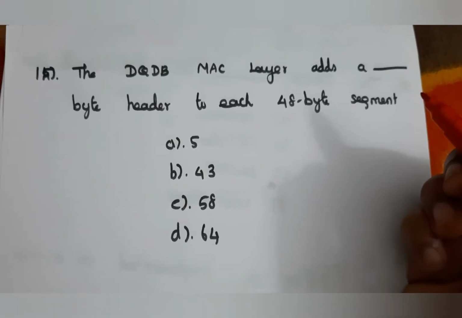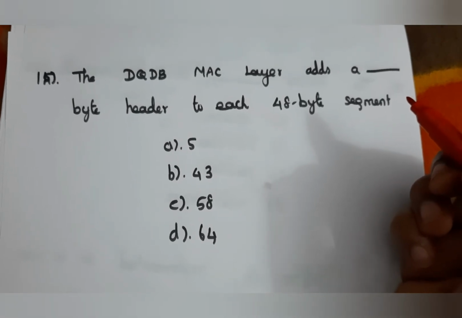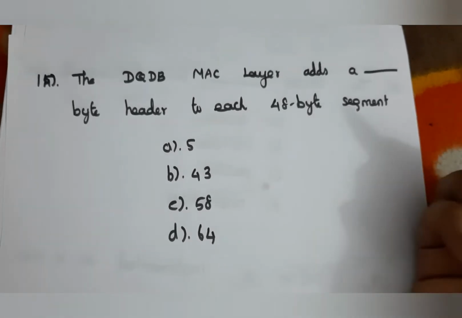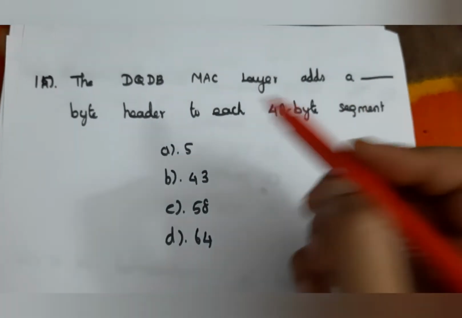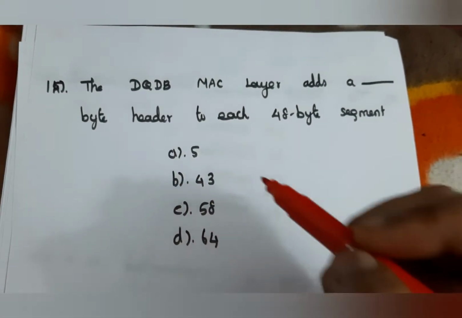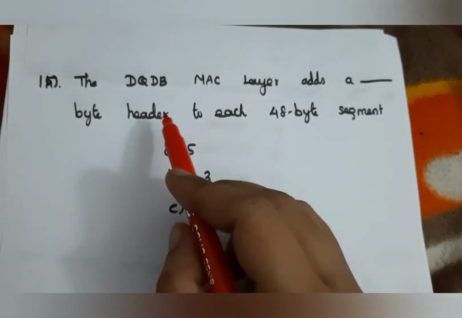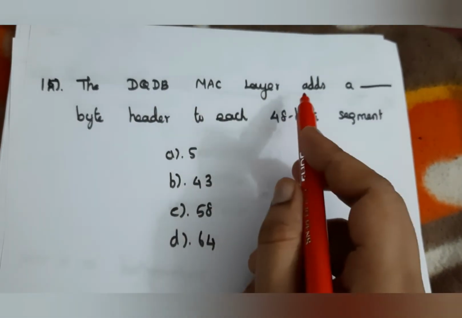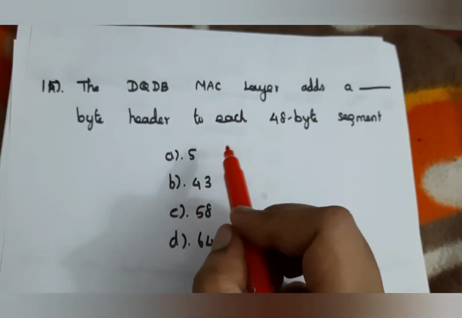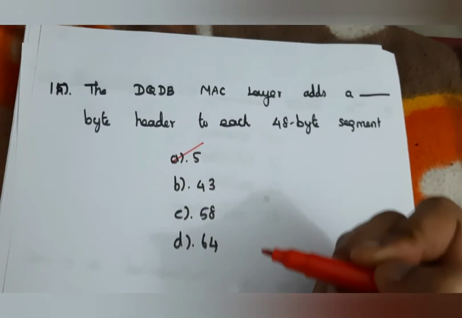Next question, the DQDB MAC layer adds a 5-byte header to each 48-byte segment. This header includes 5 subfields, and the size of this header is 5 bytes. So the DQDB MAC layer adds a 5-byte header to each 48-byte segment. So here the answer is A, 5 byte.